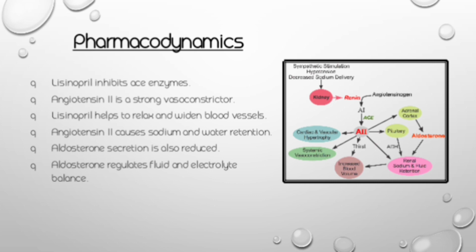This is done by its binding with the angiotensin receptors that are present on the vascular smooth muscles and renal tubules. There are two types of angiotensin receptors, that is AT1 and AT2. AT1 receptors are more important in increasing the blood pressure. Here you should not confuse the AT2 receptors with the angiotensin 2, because it is the subtype of angiotensin 2 receptor on which it acts.